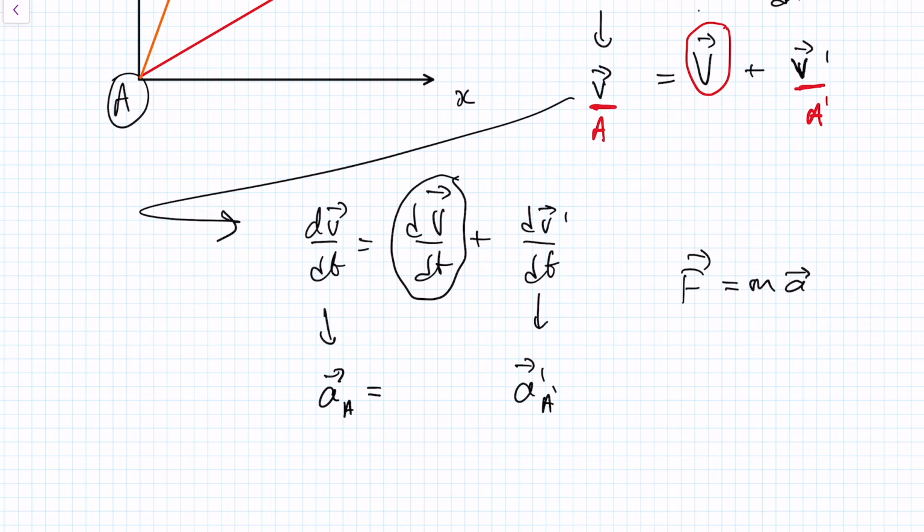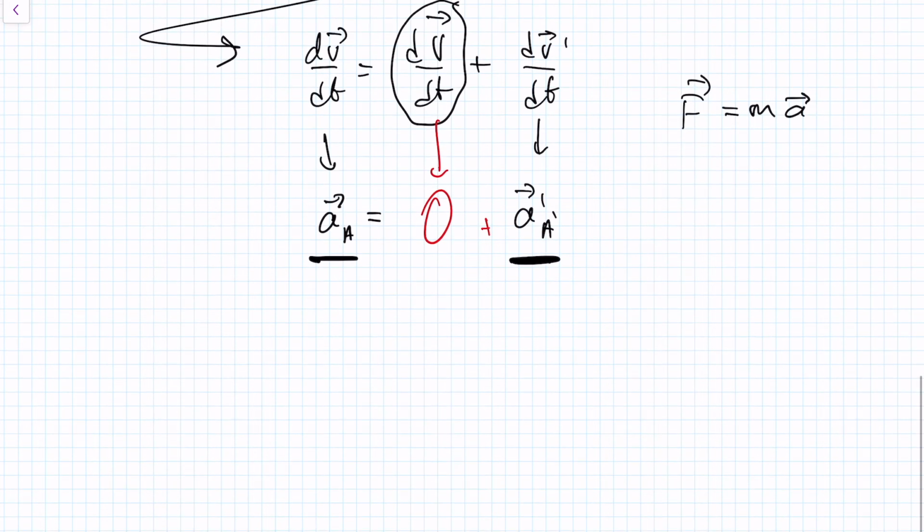So we want the acceleration observed from one reference frame to equal the acceleration observed in another reference frame. And therefore, this must be 0. In other words, what we require is dV/dt to be 0. Now, what does it mean for dV/dt to be 0?